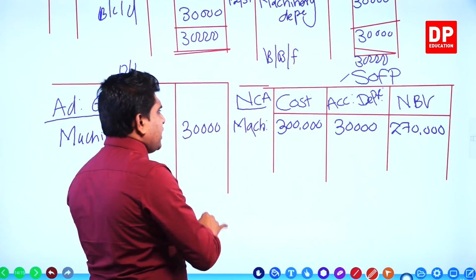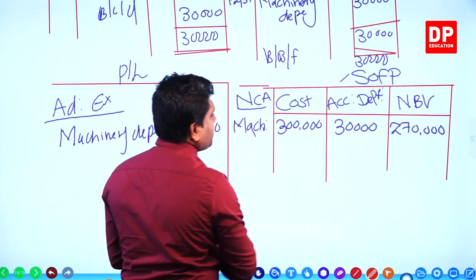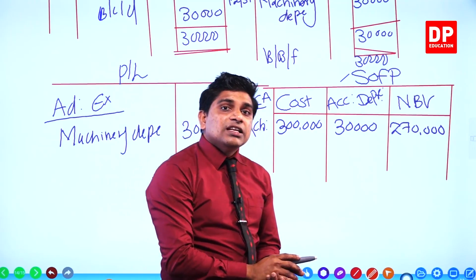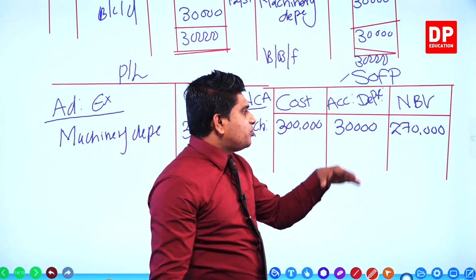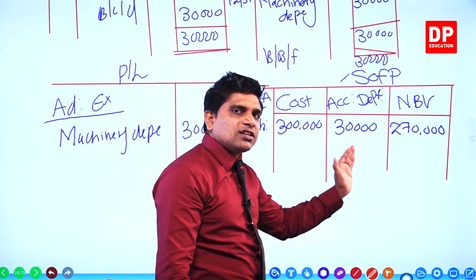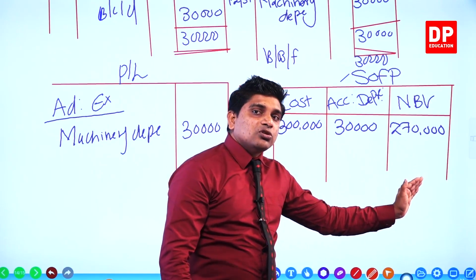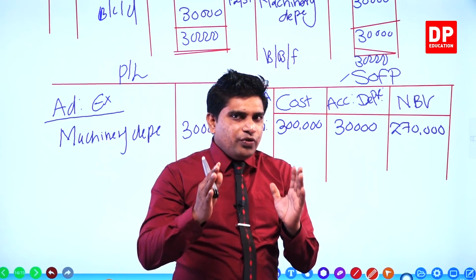When we go to the next year, actually the cost never changes, 300,000, but how much is the accumulated depreciation? It will be 60,000. Why? Next year's depreciation is also added to this, right? Then 300,000 minus 60,000 becomes 240,000. That is the way, right? I think you understood well.